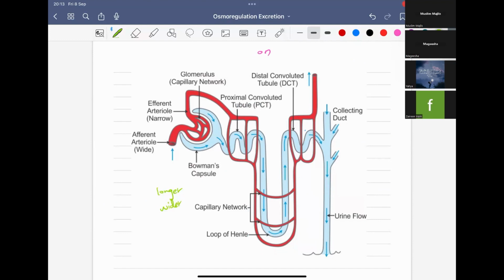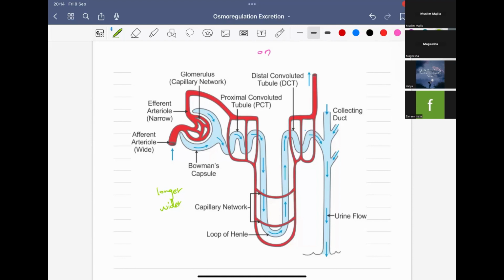Also, this is lined by simple epithelium because during the process of urine formation, we will study about selective reabsorption and secretion. For selective reabsorption as well as secretion, you need to have a thin wall. If there is a thick wall in between the two regions where there is selective reabsorption and secretion, it will be very hard. So you should have a thin wall. That is why this is lined by simple epithelium, which is specialized for selective reabsorption of substances from the glomerular filtrate. So that is about the proximal convoluted tubule.